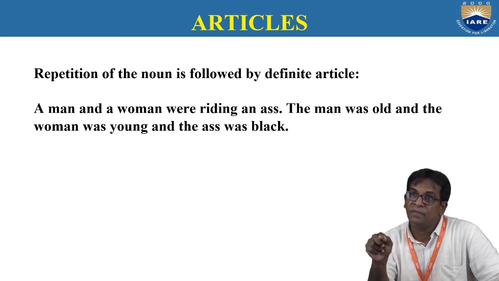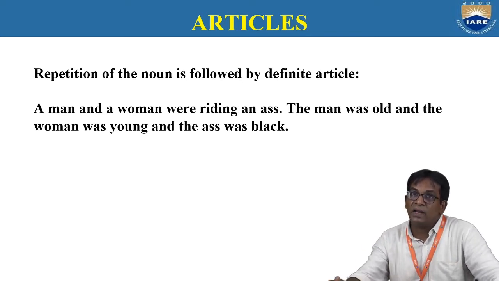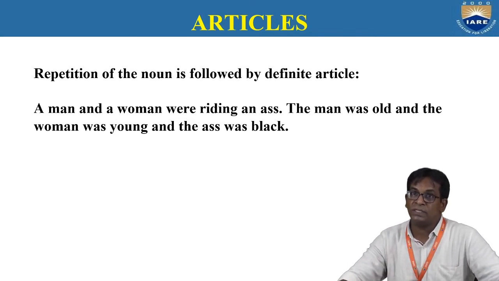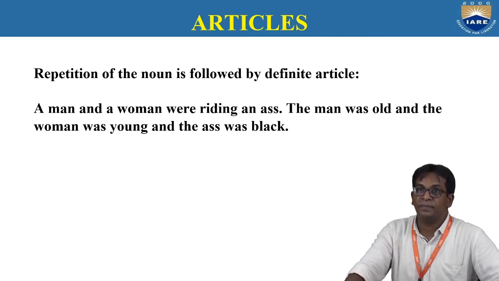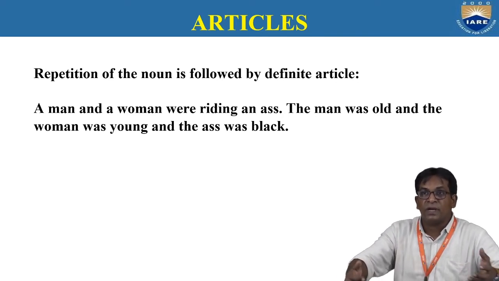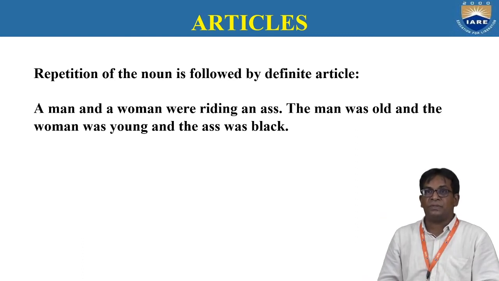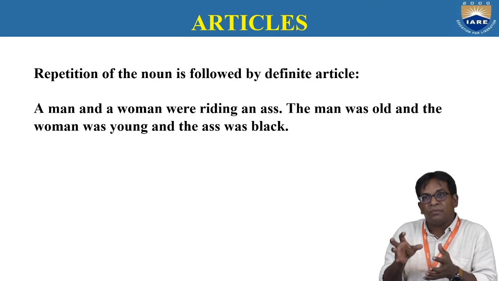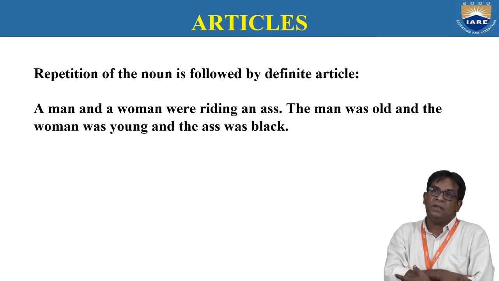So here, definite article. You should not say, a man and a woman were riding an ass, a man was bald and a woman was young and an ass was black. It is wrong. Why is it wrong? Because you are repeating the nouns, so you have to use the definite article there.